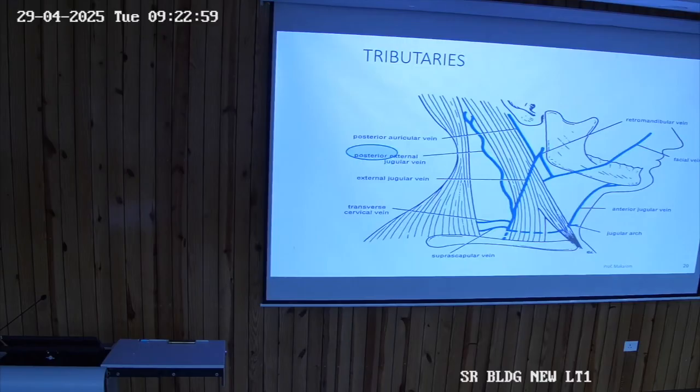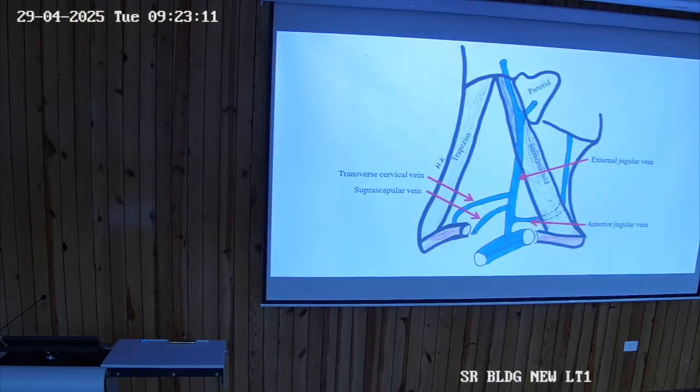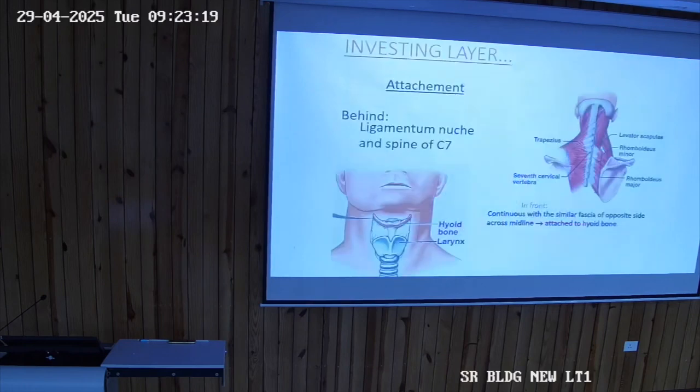Anterior jugular vein is located along the midline, going there. Then the transverse cervical vein. These all are the tributaries of the external jugular vein. They are usually found in the posterior triangle: the transverse cervical, suprascapular, then the anterior jugular vein going into it.